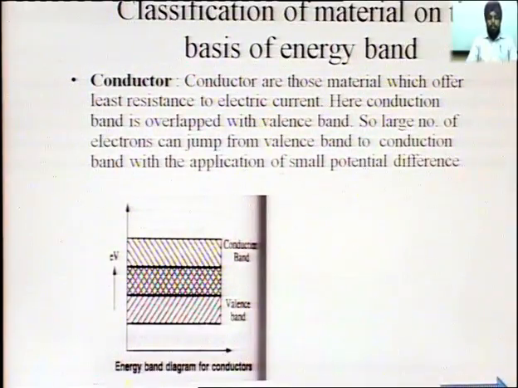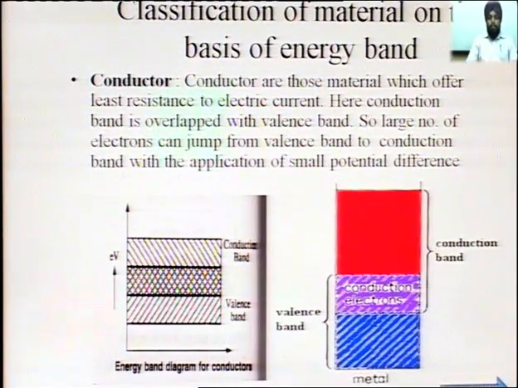Next is conductor. Conductors are those materials which offer the least resistance to the electric current. Here the conduction band is overlapped with the valence band, so a large number of electrons can jump from the valence band to the conduction band with the application of some small potential difference.